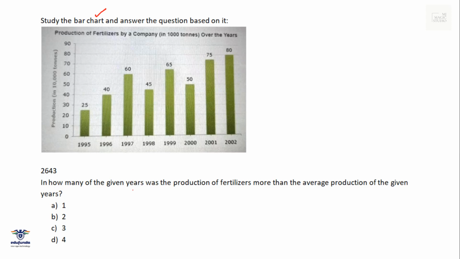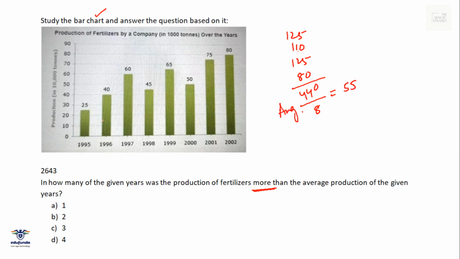In how many of the given years was the production of fertilizers more than the average production of the given years? To find the average production, we need to find the total of all 8 years: 25, 40, 65, and 60, 125, 45, 65 is 110, 50, 75, 125, and then 80. So 440 over 8 years. That means the average is 55.